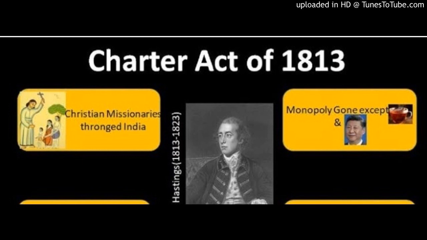Basically, this continental system was a system through which Napoleon Bonaparte tried to paralyze the whole British economy, the whole British trade, by asking the French allies to not carry out any business related activities, and by doing this, we can paralyze the whole British economy.